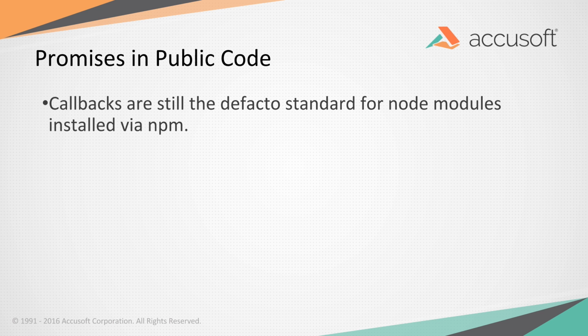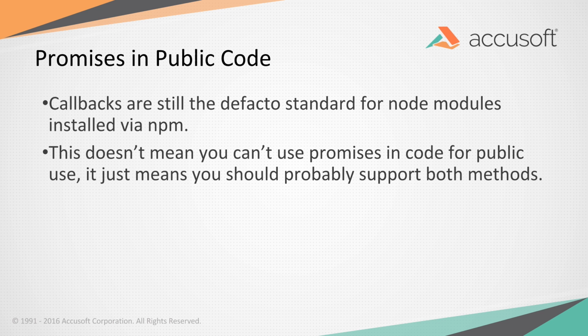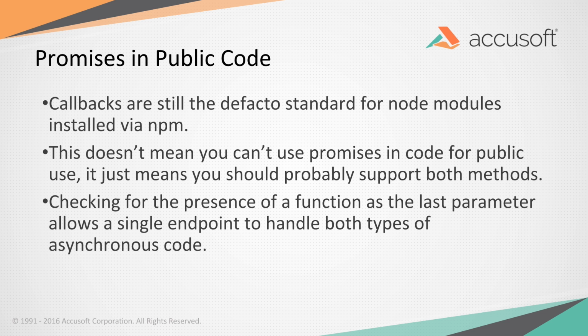You should probably just support both methods. You want to make sure that people who don't understand promises, don't use them, or are making a small throwaway piece of code, whatever their reason for not using promises, can still use your Node module. The easy way to do that is, because callbacks have that standard where you pass a function as the last parameter, and it's going to return in a certain way, you just check to see if the last parameter passed to your function happens to be a function. If it is, the person wants a callback. If it's not, you can return a promise.